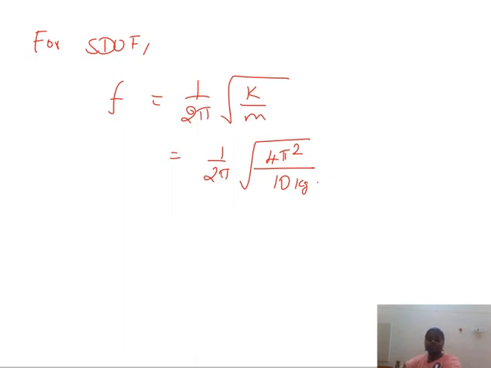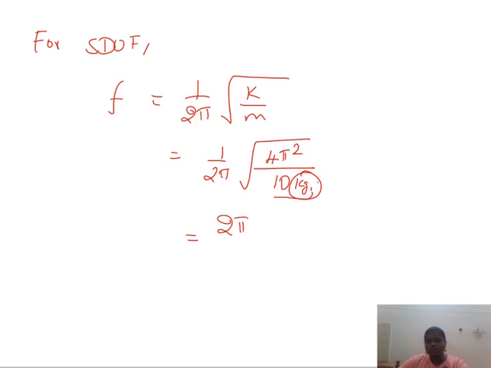Here the mass is given in kg, but the flexural stiffness is given in kilonewton per meter. For this we have to convert kg into kilonewton. For kg to kilonewton, just multiply by 10 power minus 3. So first take out the 4 pi squared as 2 pi.